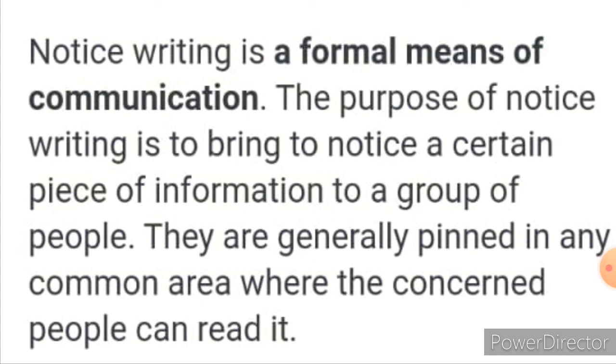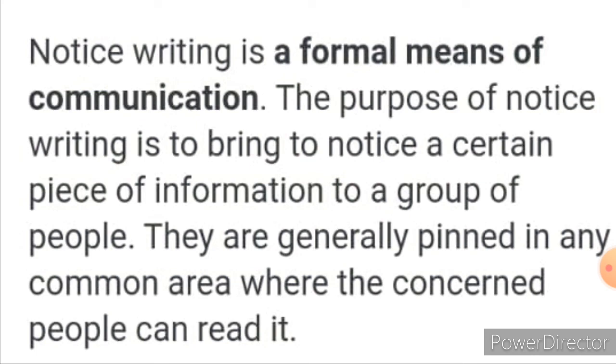For notice writing, on the notice board, a message can be pasted, that is, pinned. It can be in a written format or it can be in a printed way also. When you pin the message on the notice board, everyone can see it. Not a single person, but a group of people can watch it and gather the information or know about the message mentioned on the notice board. It is not for a single person, it is for a group. So the message we can learn from the notice board is meant for a group of people.